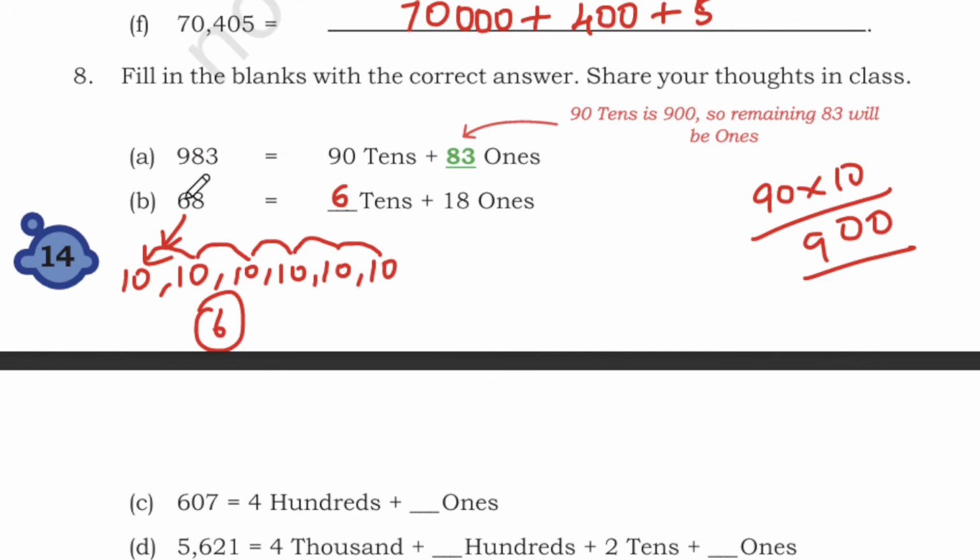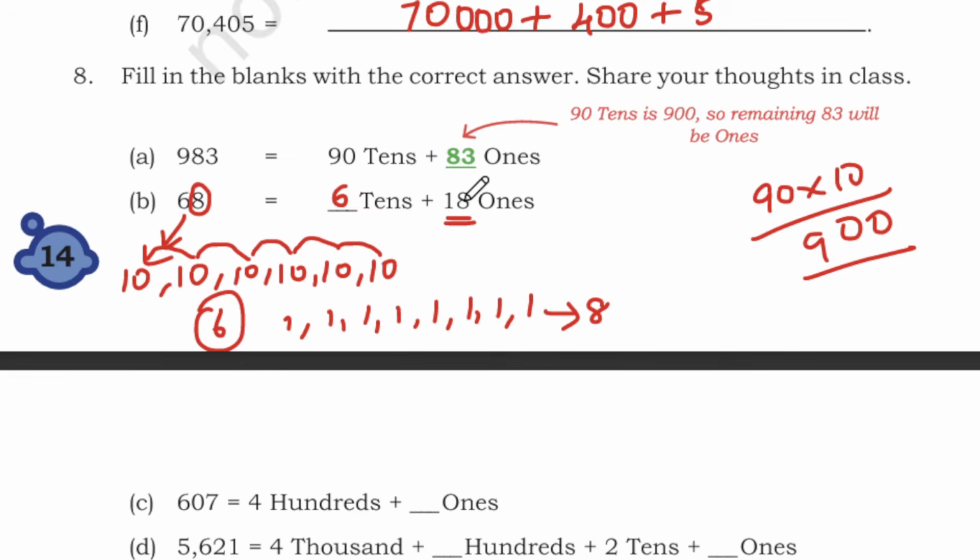Likewise, how many ones do we have here? I will write one by one. 68. So 1, 2, 3, 4, 5, 6, 7, 8. So we have 8 ones here. But if you note here, they have given 18 ones.